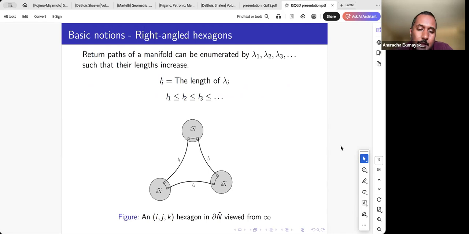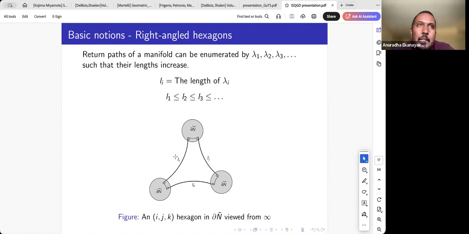Return paths also lead us to special hexagons that we call right-angled hexagons. If we take three distinct components in the boundary of the universal cover, for each pair the common perpendicular lies in the universal cover, and we get hexagons which are right angled at each vertex. The alternating sides are lifts of return paths.